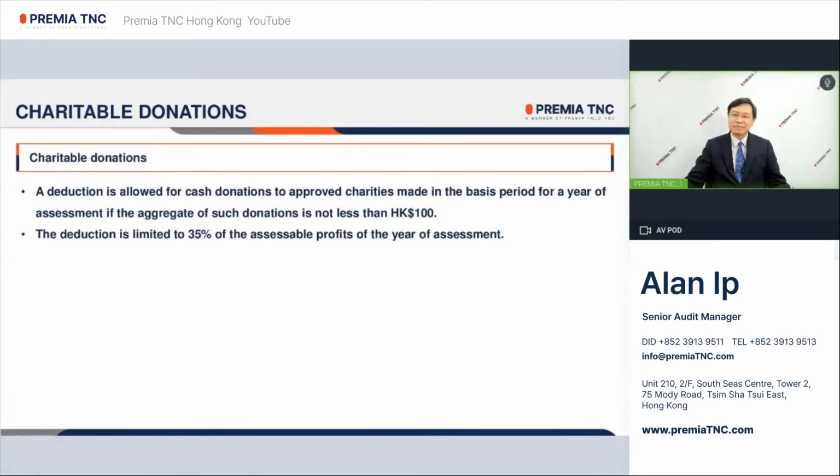Charitable donations. A deduction is allowed for cash donations to approved charities made in the basis period for a year of assessment if the aggregate of such donations is not less than Hong Kong dollar 100. The deduction is limited to 35% of the assessable profits of the year of assessment. In other words, no deduction is allowed if the company was loss-making in that year of assessment and the deduction cannot be carried forward.